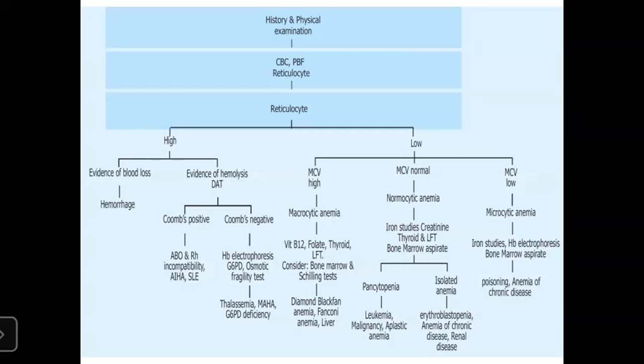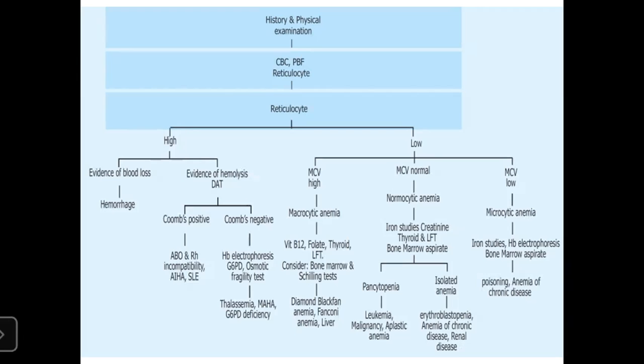But if the reticulocyte count is low, then you should look for MCV level. If the MCV level is high, then you should suspect macrocytic anemia. If the MCV is normal, then one should look for normocytic anemia. And if MCV is low, it's microcytic anemia. In macrocytic, one should look for vitamin B12, folate, thyroid, or LFT, and consider bone marrow and sealing test. Other diseases in which MCV is high are Diamond-Blackfan anemia, Fanconi anemia, liver diseases. Of course, if the MCV is normal, it's usually due to chronic diseases, right?